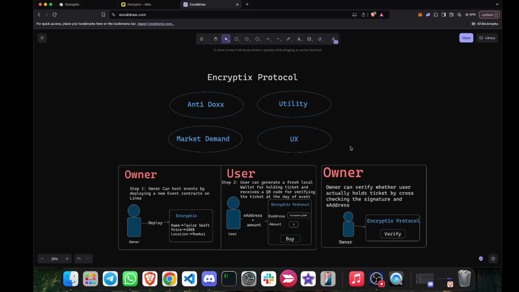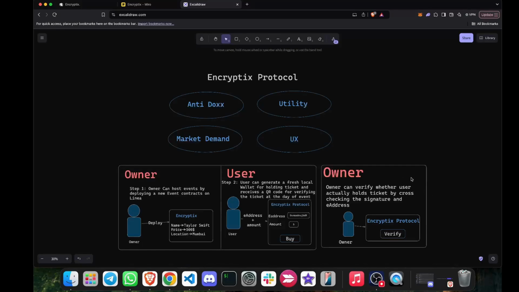So that's why we created this solution where owner can host an event where he can mention, okay, Taylor Swift event, price will be $500, location will be in Mumbai. What user can do is he can join anonymously by creating a fresh wallet, and that fresh wallet's public address will be encrypted using FHEMJS client and sent to Linea. And he can also mention the amount, how many tickets he wants to buy.